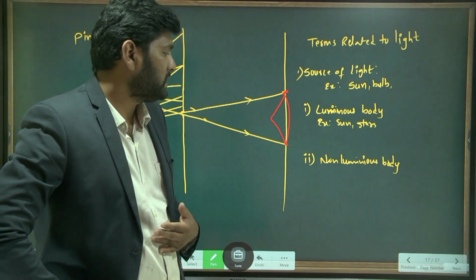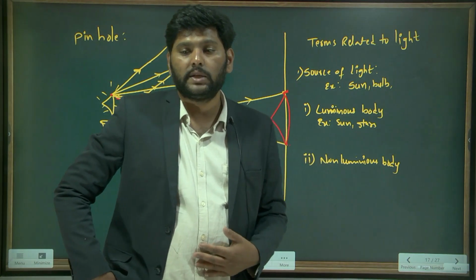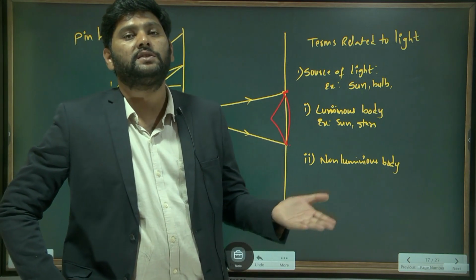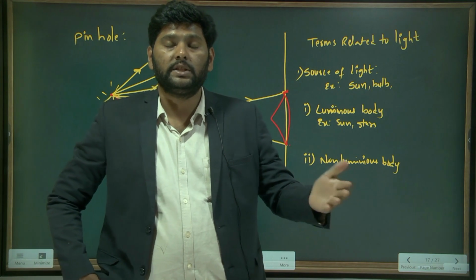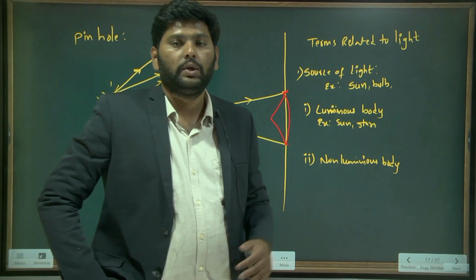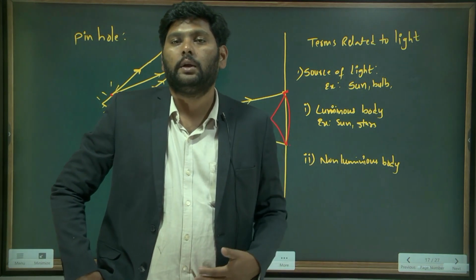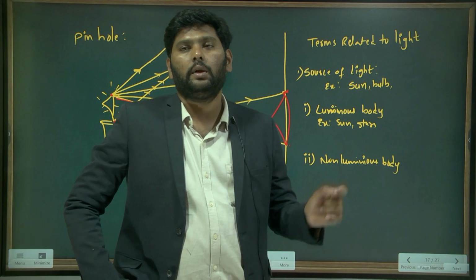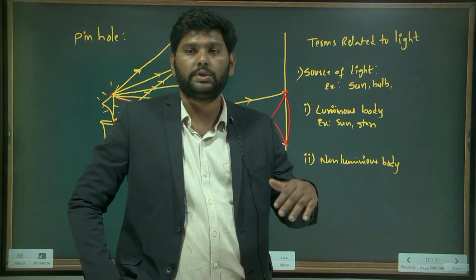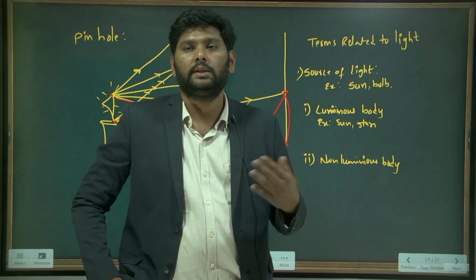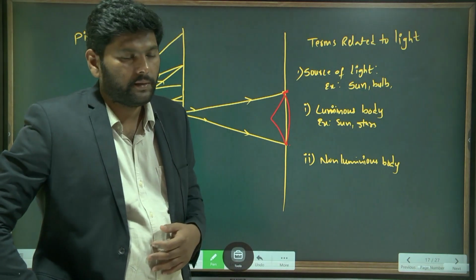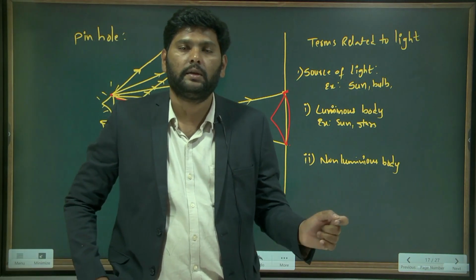What is meant by a non-luminous body? Non-luminous bodies are objects that just reflect the light rays falling on them, so that they appear like a source of light. Those are called non-luminous bodies. The example is the moon. The moon is not producing light, it is just reflecting the light coming from the Sun.